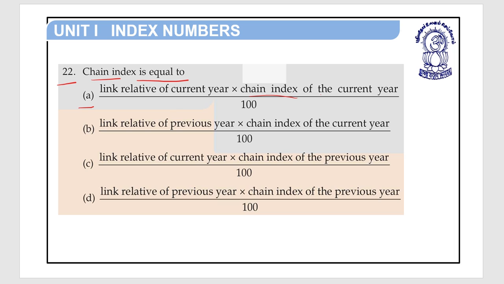B link relative of previous year into chain index of the current year by 100. Option C link relative of current year into chain index of the previous year divide by 100. Option D link relative of previous year into chain index of the previous year divide by 100.